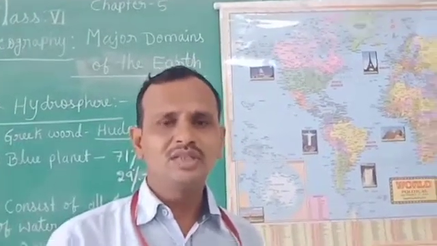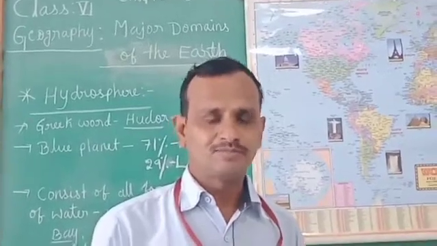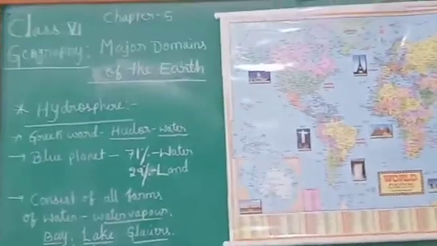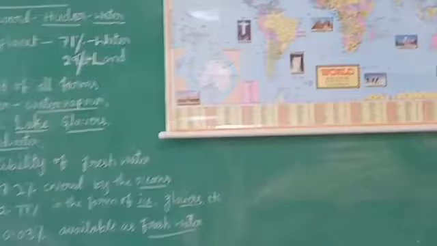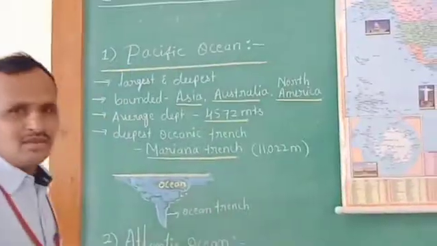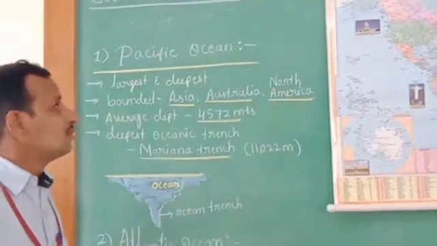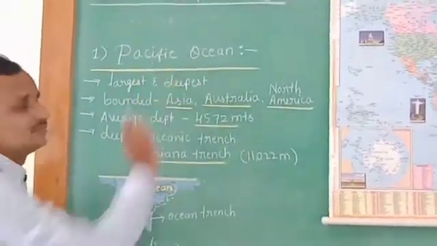We will discuss the oceans one by one in detail. Now let us discuss them one by one. The first ocean is the Pacific Ocean.